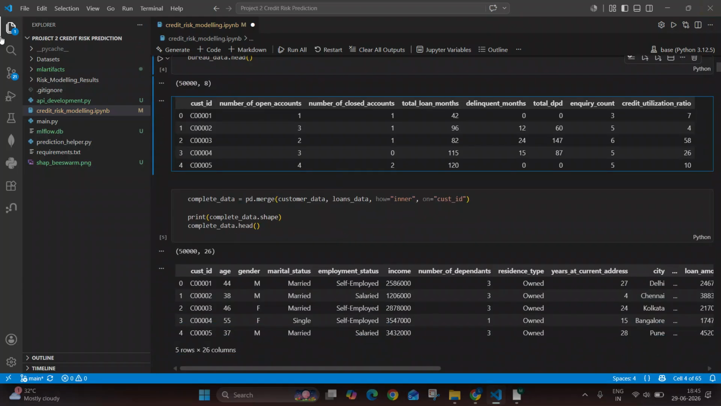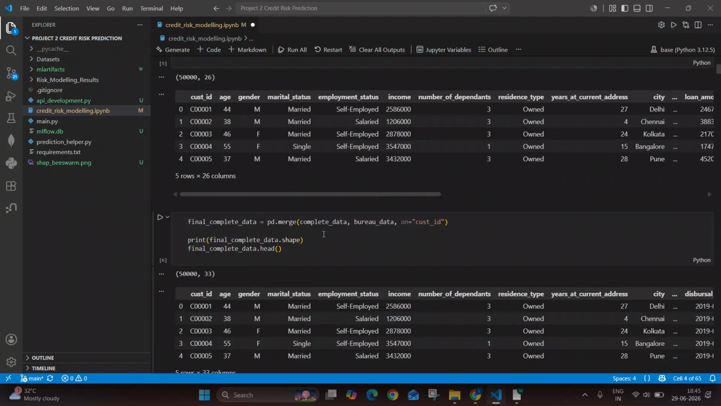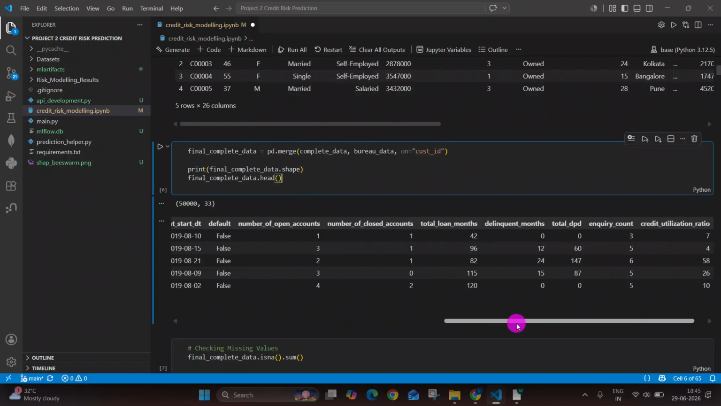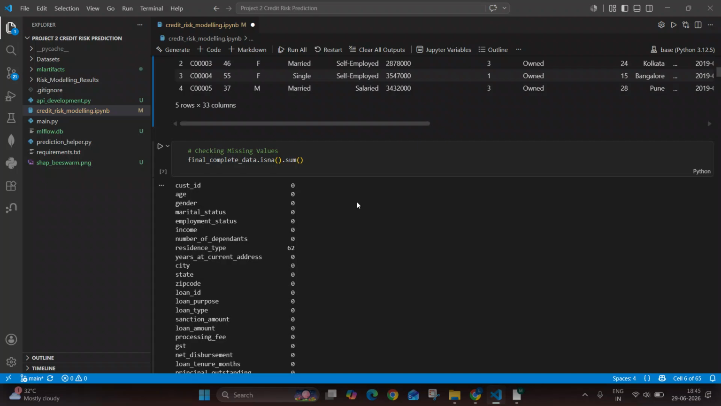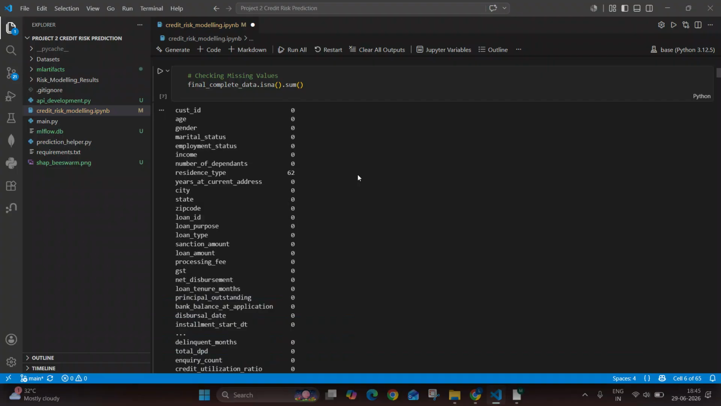Next, what we have done is we have simply merged all these three data sets into a single data set, which is called final complete data, with the help of customer ID, by using the merge function of pandas. Okay, so this is the complete data. It has 50,000 records and 33 columns. Next, we are checking the number of missing values, and we see that none of the columns have missing values except residence type, which has 62.